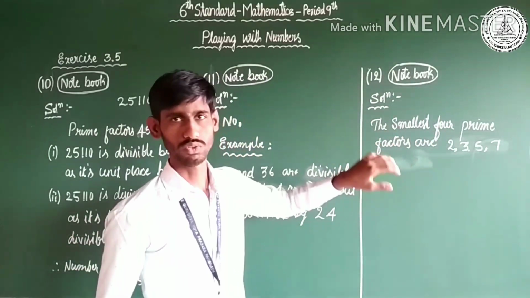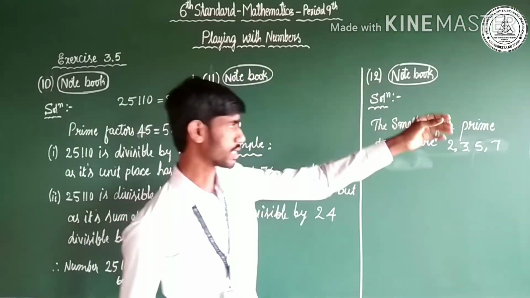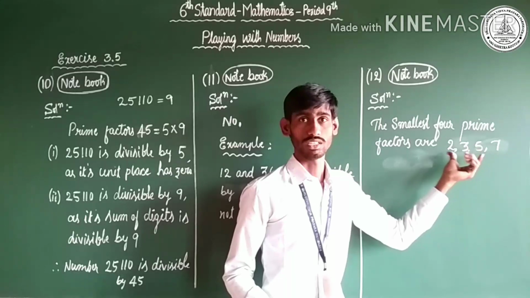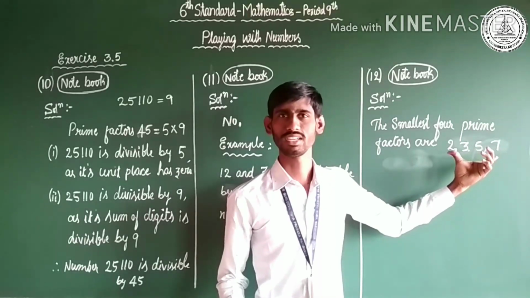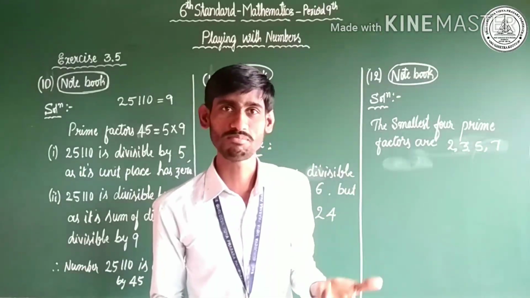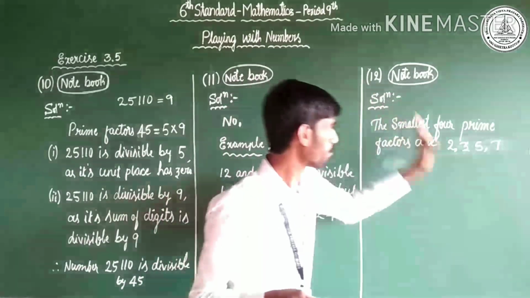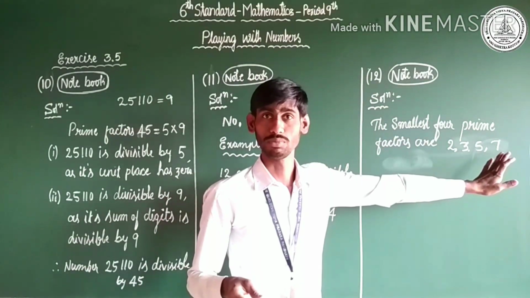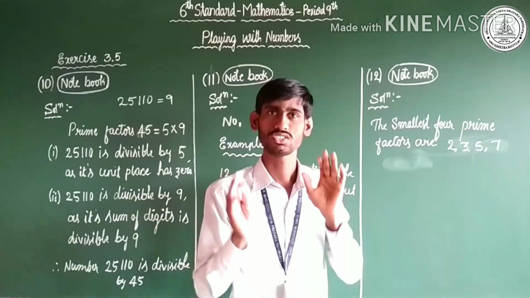Okay, Choto, 2, 3, 5, 7. What is special about these numbers? These are all prime numbers, isn't it? Yes. What is the number? How can we find out? By multiplying these numbers, we will get a number. That number is the smallest number.